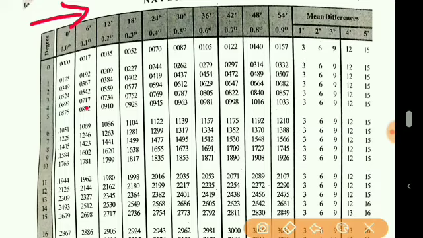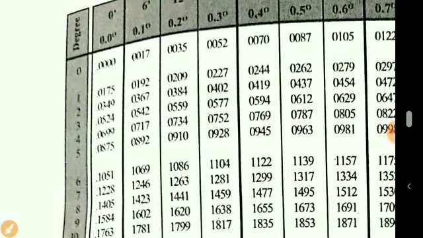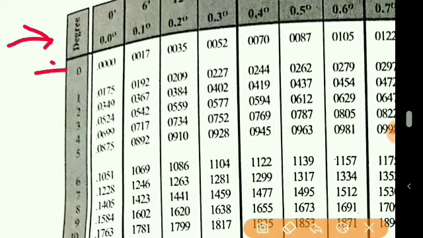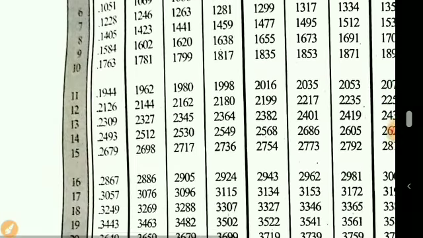So in the natural tangent table you can see here degree is written. So here this 0, 1, 2 and so on, they are degrees. So we'll move in the downward direction and we'll find 40 here.